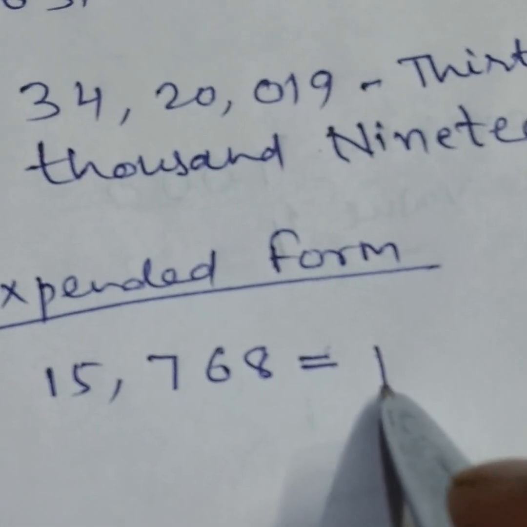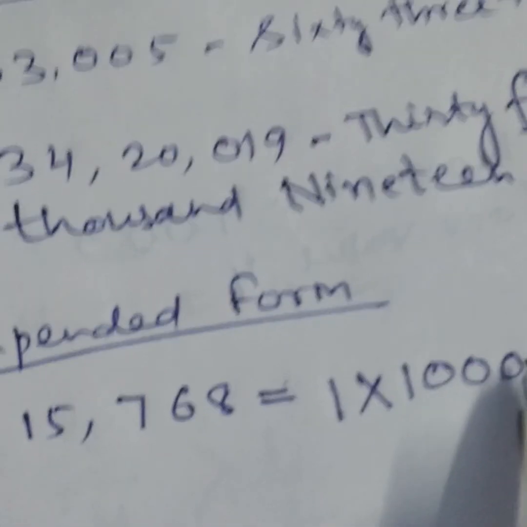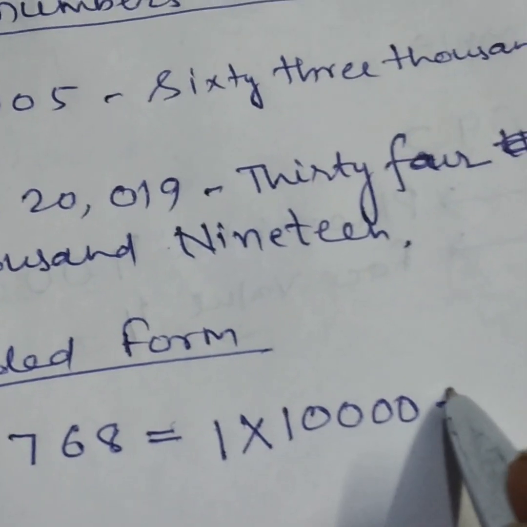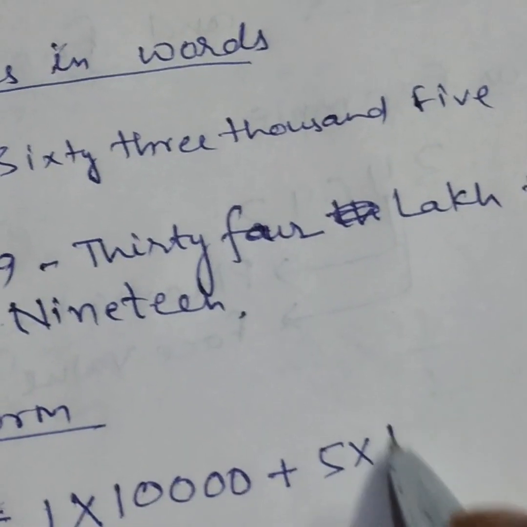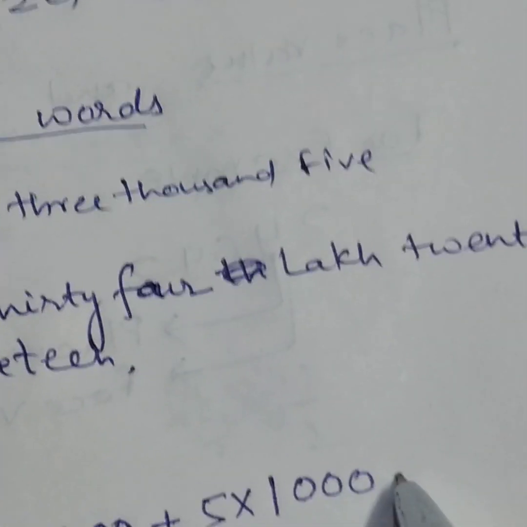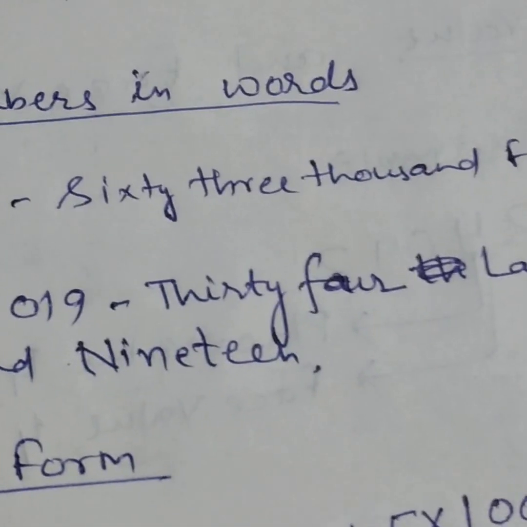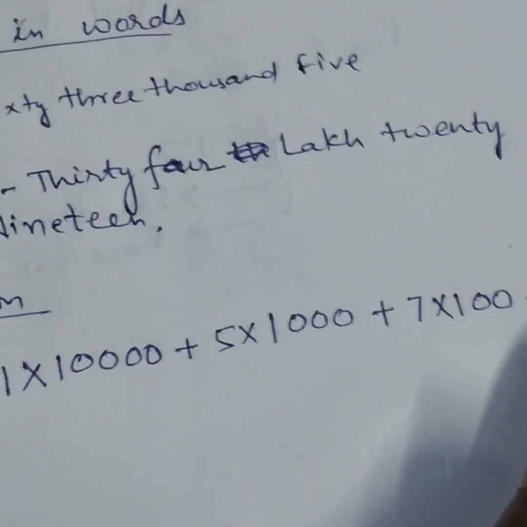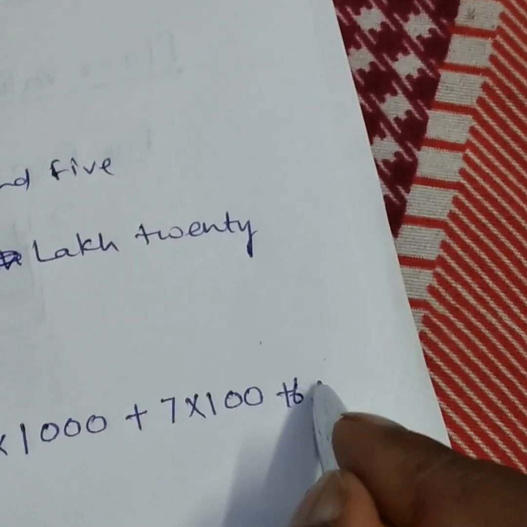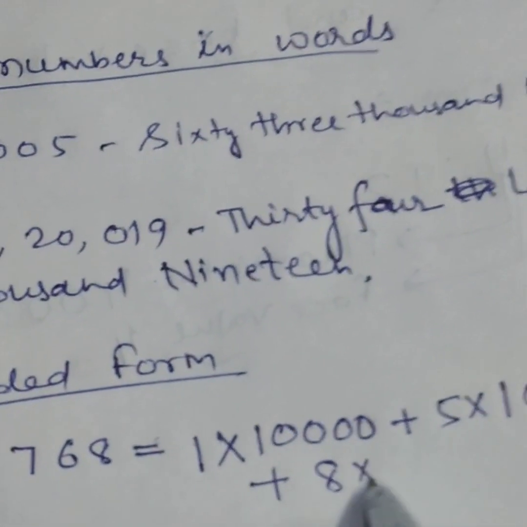Here 1 is in the 10,000's place, so we multiply 1 by 10,000, then 5 in the 1000's place, so 5 into 1000, then plus 7 is in the 100's place, so 7 into 100, plus 6 into 10, then plus 8 into 1.